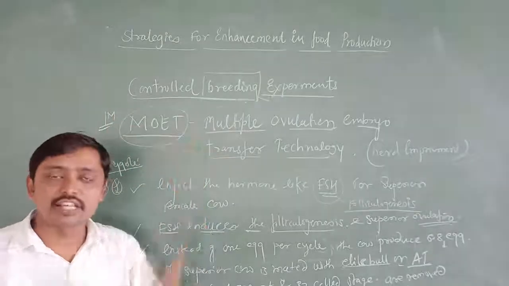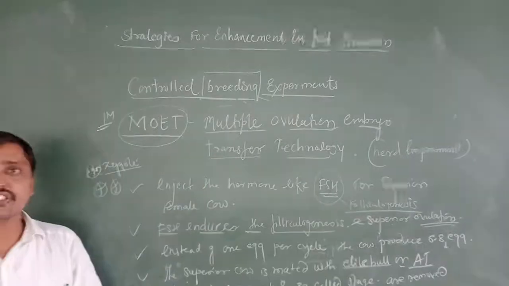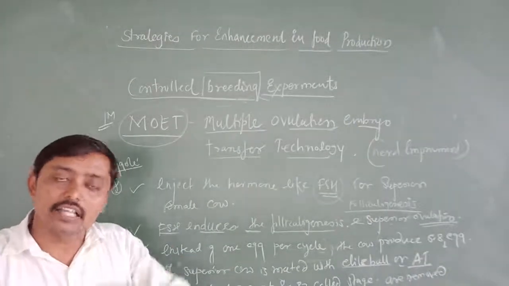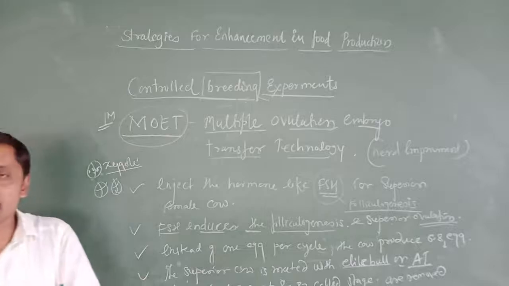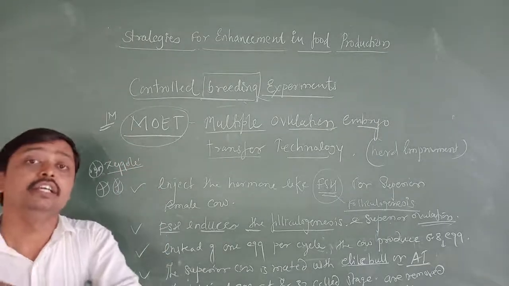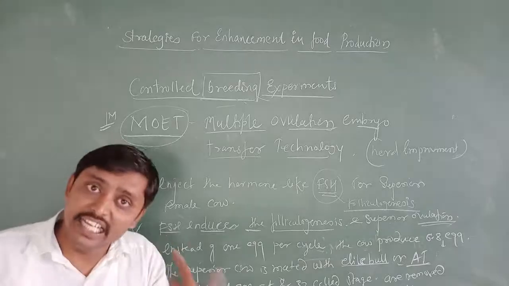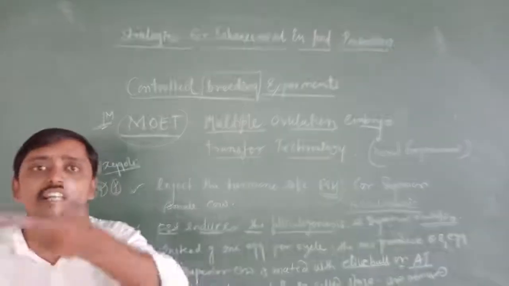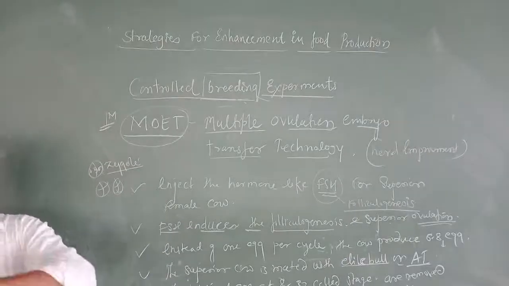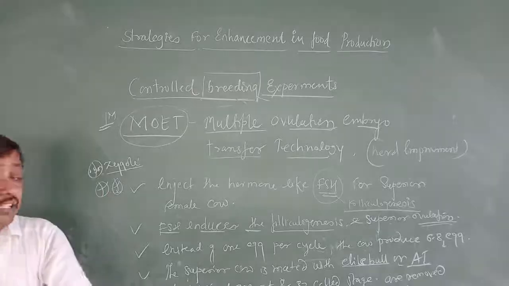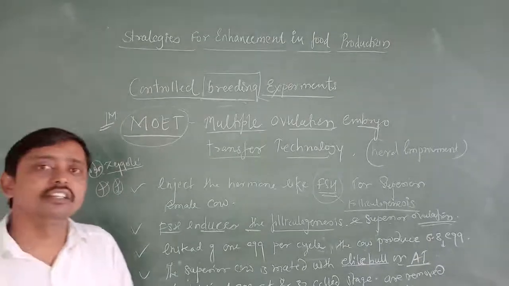These are all things you have studied in the third chapter. Implantation also we have learned, so you already know about implantation and all, and what the stages are: after insemination, then fertilization, then 2 celled, 4 celled, 8 celled, 16, 32, 64, morula, then blastula, gastrula. These are all things you have studied in the third chapter.